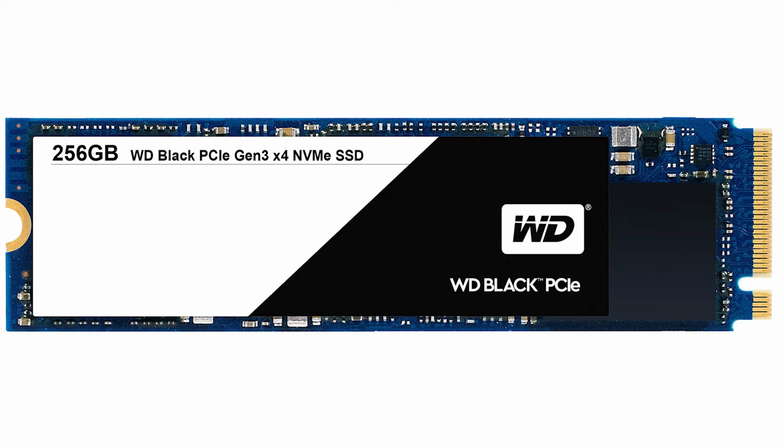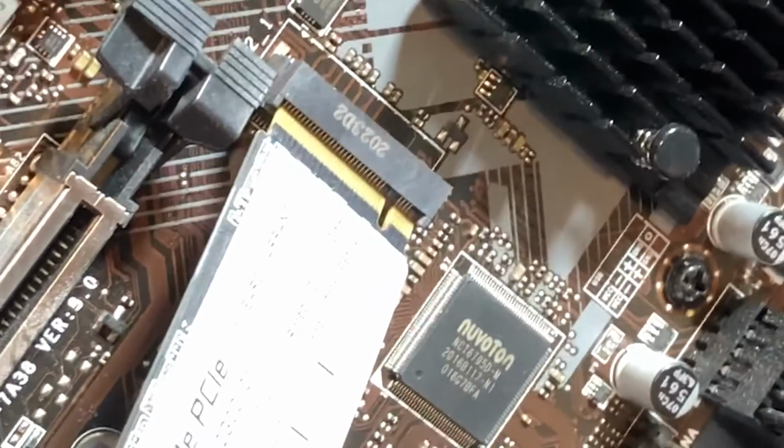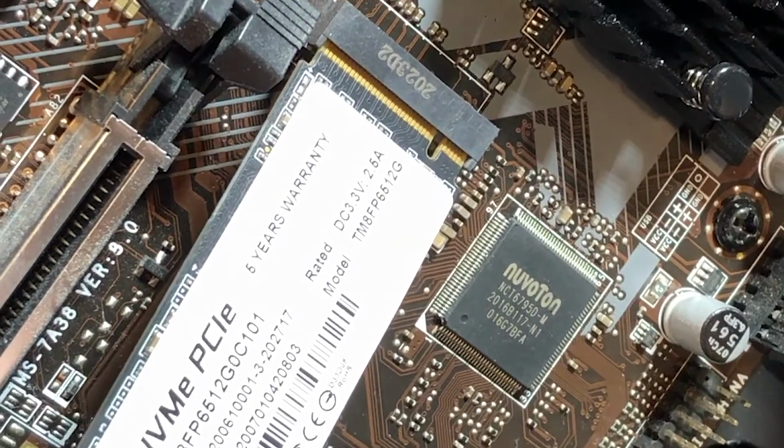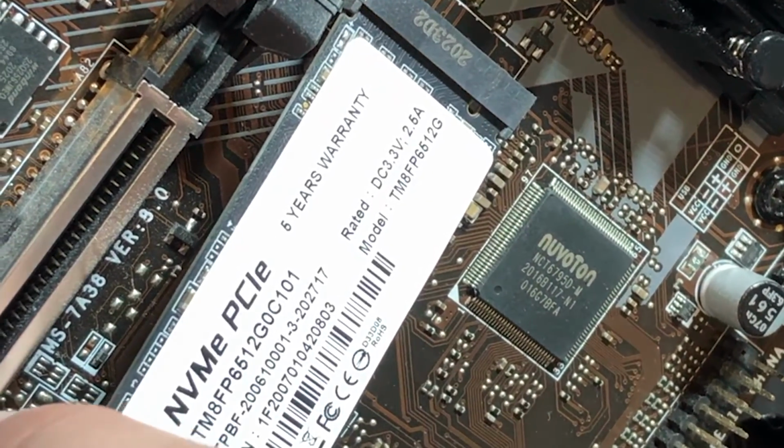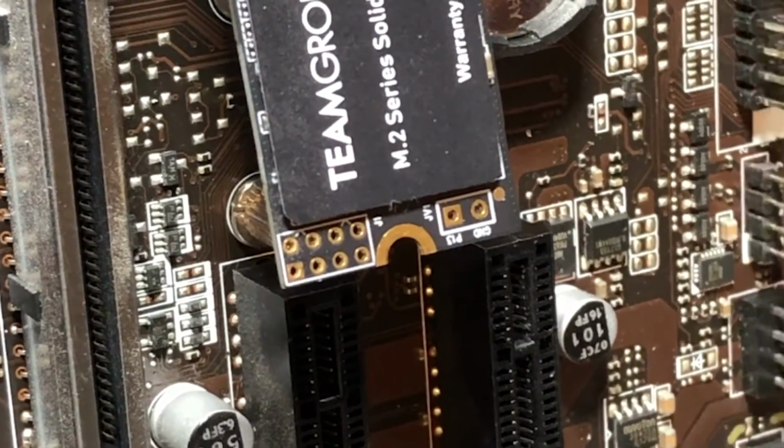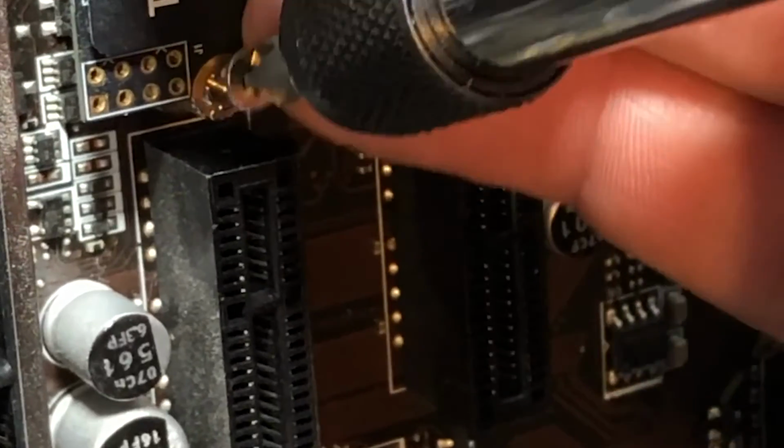You might think to insert it parallel to the motherboard, however you want to have the SSD tilted at a 30-degree angle. Once inserted, the SSD should spring up, and to secure it, you screw down the opposite side so it now sits parallel to your motherboard.